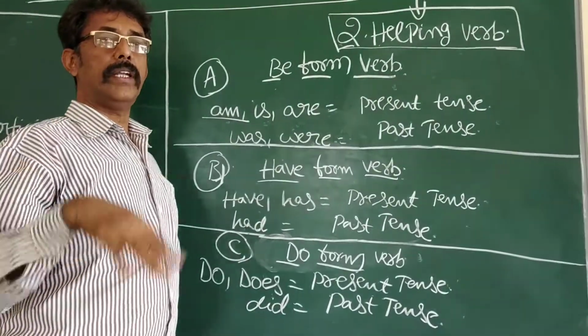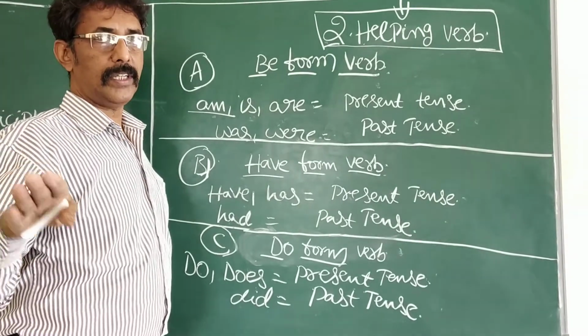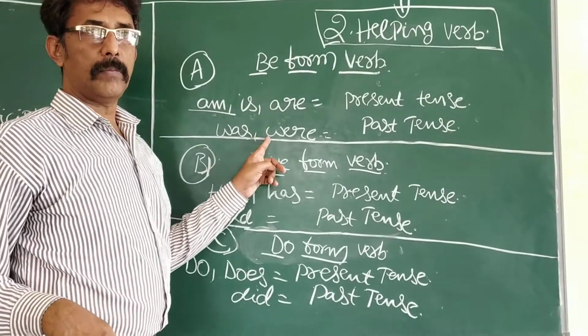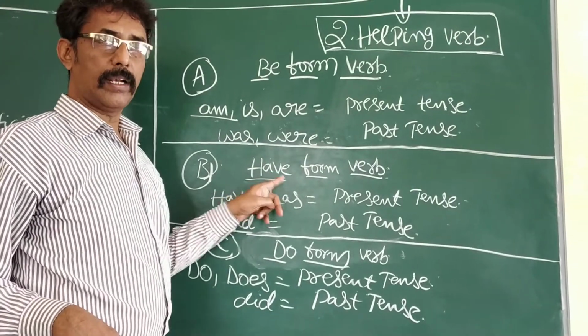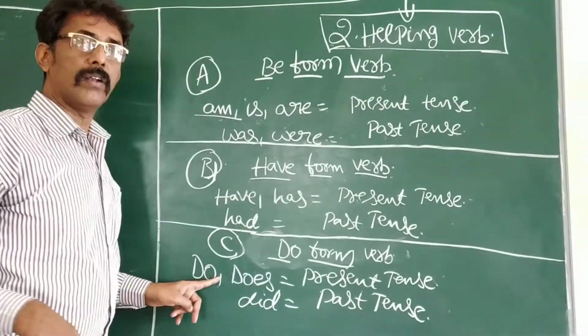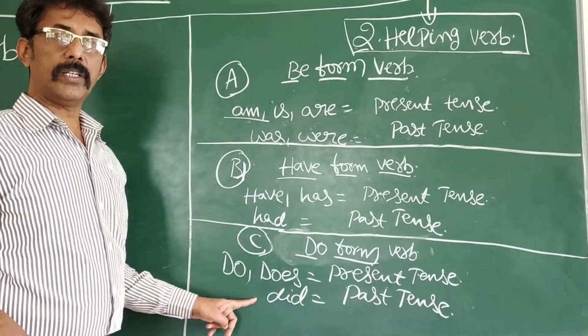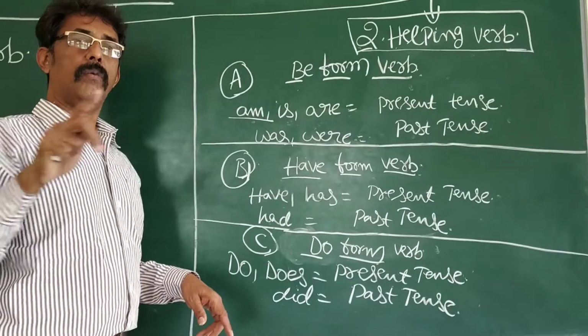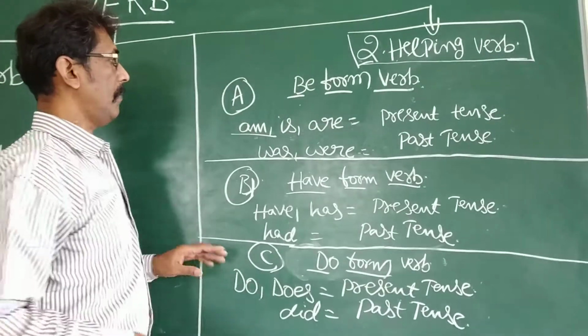We are not going to say the words completely. Am, is, are, no concept. Be form singular, be form plural, present tense, past tense. Have form singular, plural, present tense, past tense. That's all. Do form also: do form singular, plural, present tense, past tense we will use. There also V1, V2, V3. That is enough. Now listen.